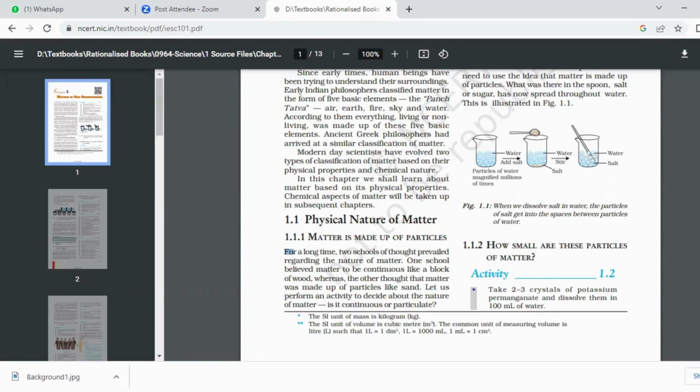Now, this part is done. Physical nature of matter is done. Matter is made up of particles is done. Those particles are called atoms and molecules is done. Question is, how small are these particles of matter? Now we are going to do the characteristics of particles of matter. Meaning, what do particles of matter show? What are the characteristics they are showing? So there are a total of four characteristics. The first characteristic is that the particles of matter are very, very small. What I said? The particles of matter are very